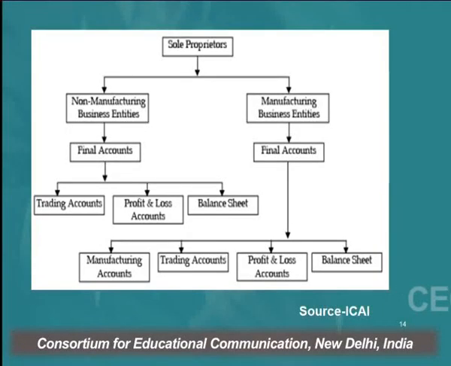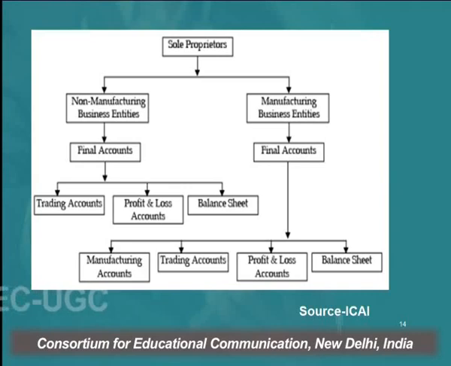Now, what type of final accounts are prepared by a manufacturing business concern and a non-manufacturing business concern? Manufacturing business concerns are those who are involved in the manufacturing of goods. They buy the raw material, they process that raw material into finished goods and then they sell it. So those business concerns who are involved in the manufacturing of a product are known as manufacturing business concerns. Those business concerns who are not involved in the manufacturing of a product, they just buy the finished goods from the market and they sell it. Those are known as non-manufacturing business concerns.